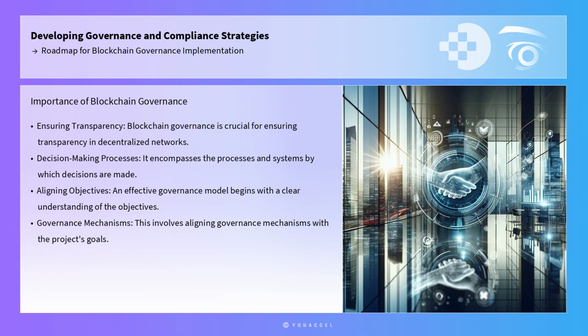Blockchain governance is crucial for ensuring transparency, accountability, and compliance in decentralized networks. It encompasses the processes and systems by which decisions are made, conflicts are resolved, and network rules are enforced. An effective governance model begins with a clear understanding of the objectives and priorities specific to the blockchain project. This involves aligning governance mechanisms with the project's goals, whether they are decentralization, scalability, or security.